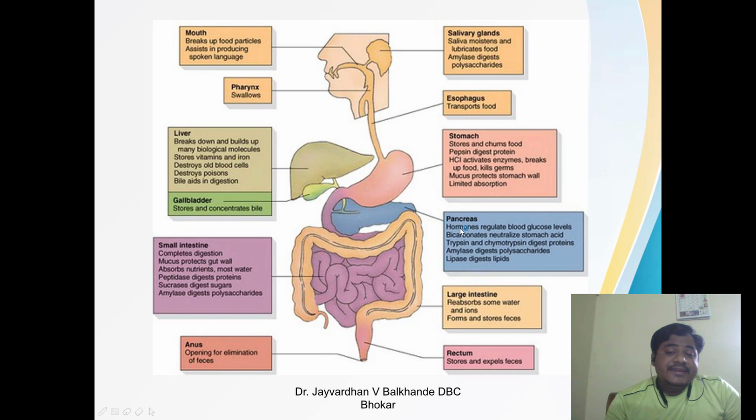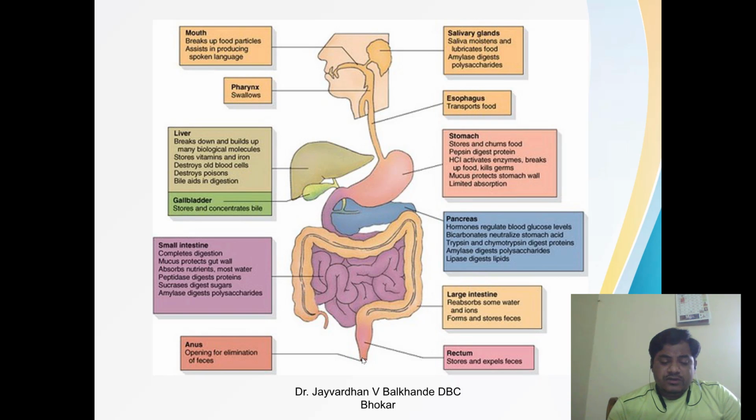Then the stomach stores and churns the food, and pepsin digests. The small intestine completes digestion. Then the large intestine reabsorbs some water and ions. Lastly, the rectum, and the last portion of the digestive tract is the anus. This is one example of the digestive tract of human beings.